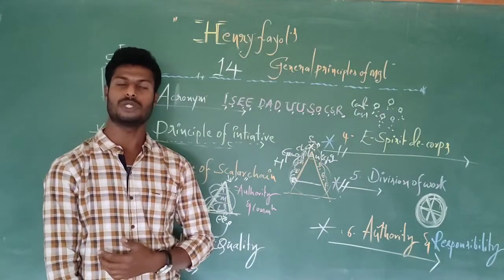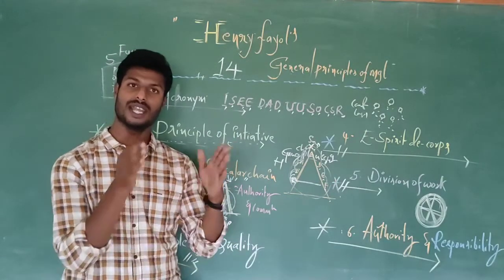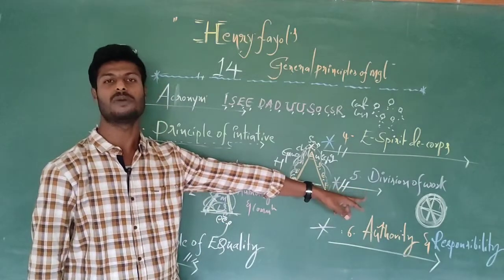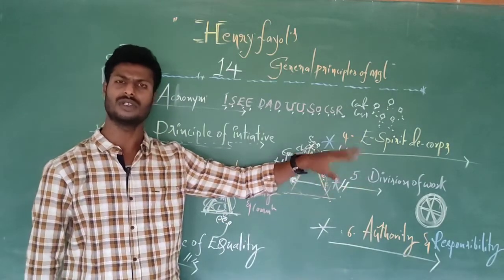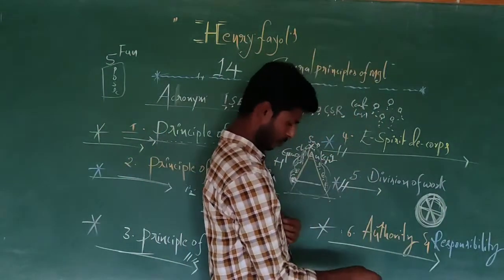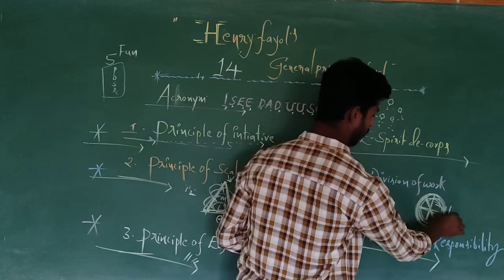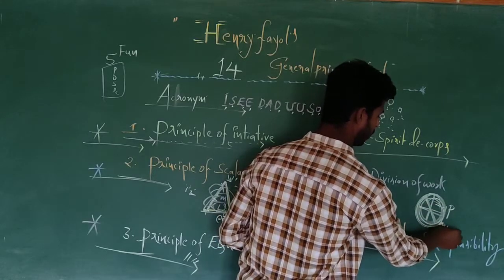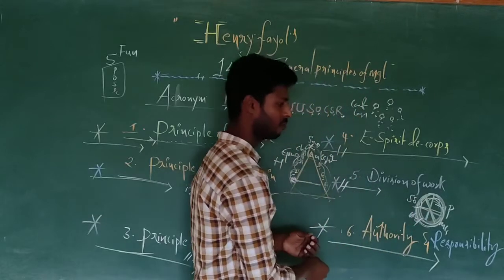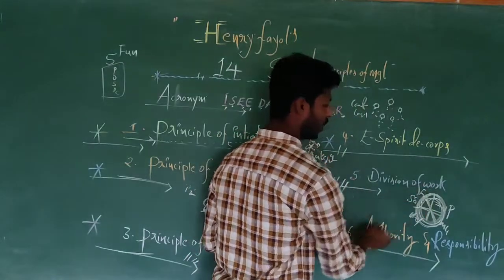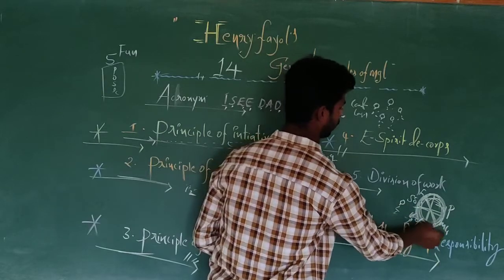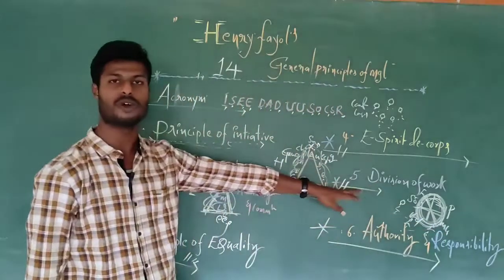Why principle of division of work? To assign the right work to the right people of the organization. To assign right work to the right people means, for example, total organizational work is divided into several parts. For example, production work, marketing work, advertisement work, sales and distribution work, finance work. Now assigning the right work to the right person in the organization. This is about principle of division of work.